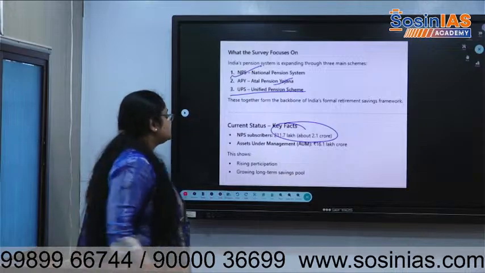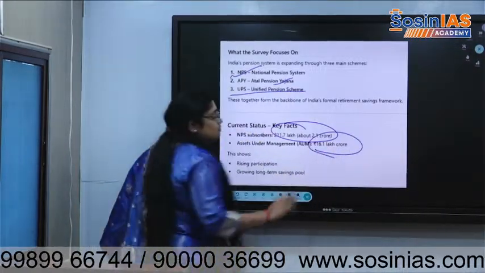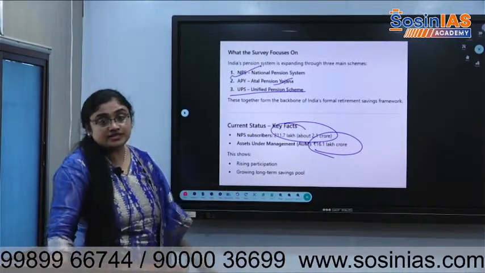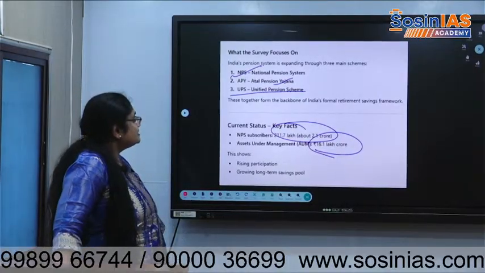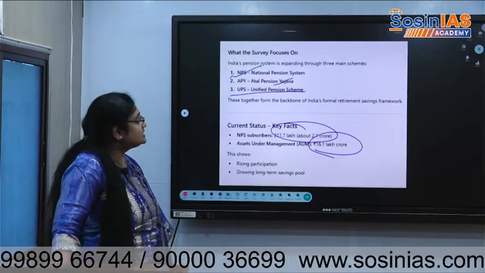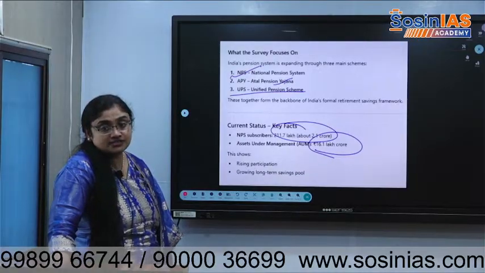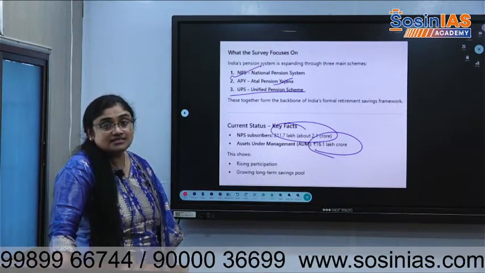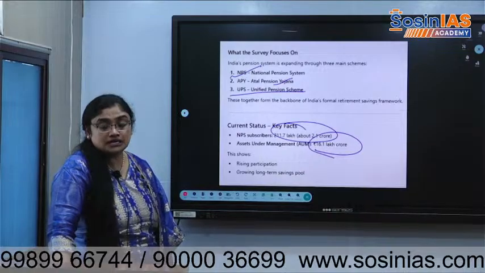Assets under management under total pension schemes are 16.1 lakh crore. Okay, this together forms the backbone of India's formal retirement savings framework, where all these pensions are coming from the formal workforce.